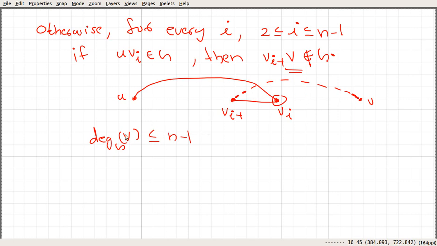So the degree of v is less than or equal to n minus 1, because we are dealing with a simple graph, minus the additional constraint because of this.